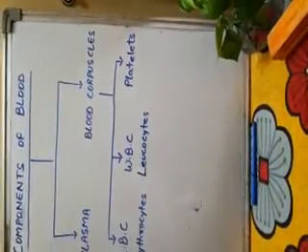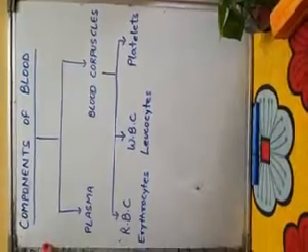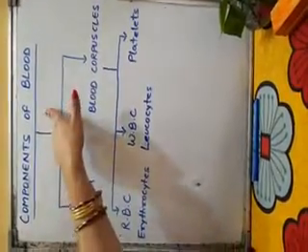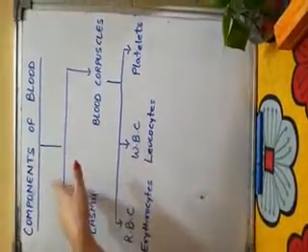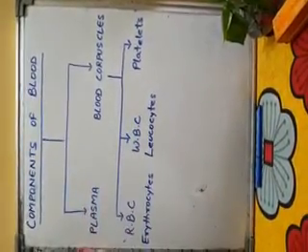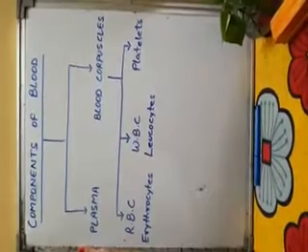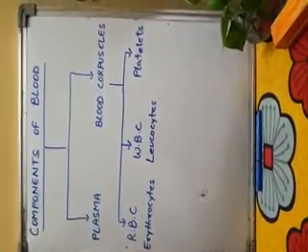Students, the components of blood. Human blood has two parts. We have studied about human blood as connective tissue in standard 9. Blood is a liquid connective tissue.